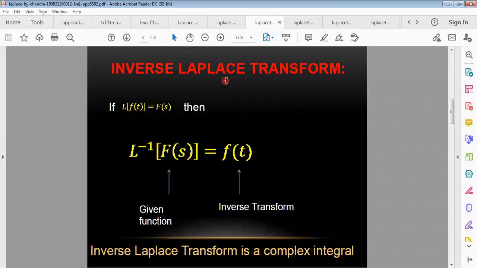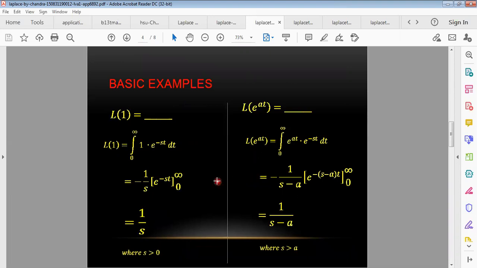Similarly, we can write the inverse Laplace transformation like this. If F of s equals the Laplace transformation of f of t, then the inverse Laplace transformation of F of s equals f of t, just the opposite. This is the given function for the inverse Laplace transform, and this will be the inverse transform. That means it is the opposite of the Laplace transform. The inverse Laplace transform is a complex integral, not an improper integral. Remember it. It is a complex integral.